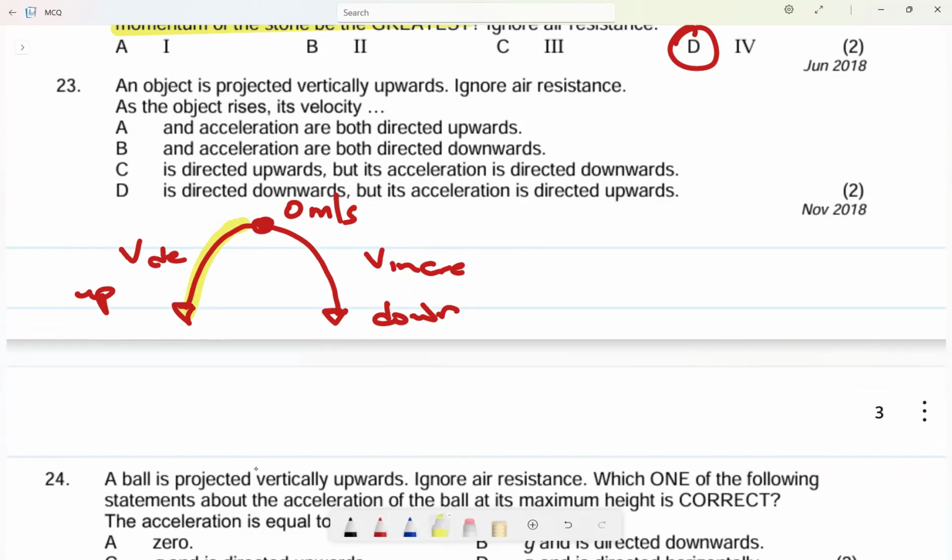The velocity will be upwards. But now, remember acceleration. Acceleration always acts downwards. So this one cannot be the option, because now both of them are upwards, right? Then, okay, let me try to understand that.